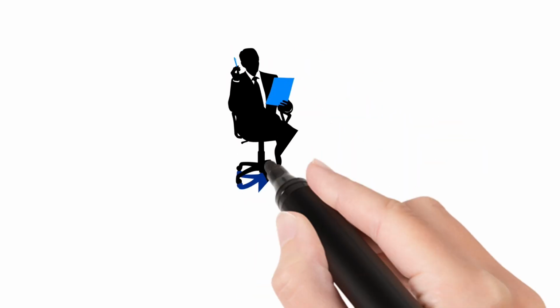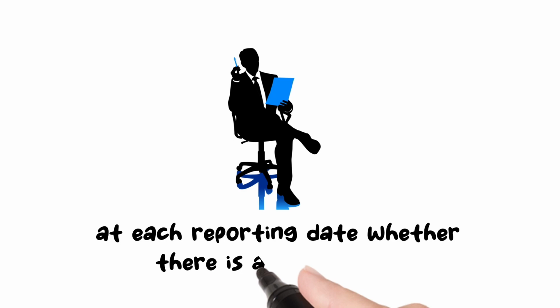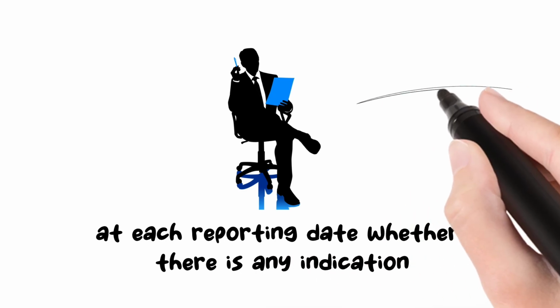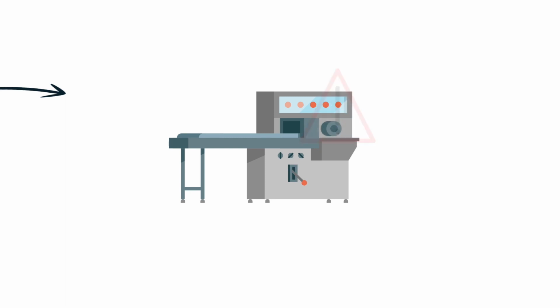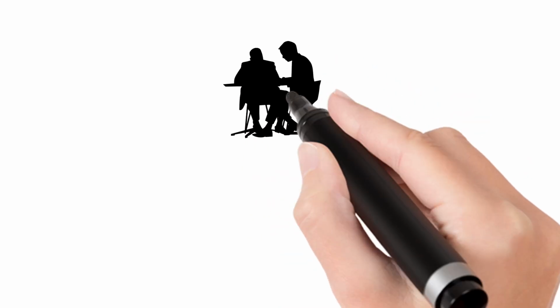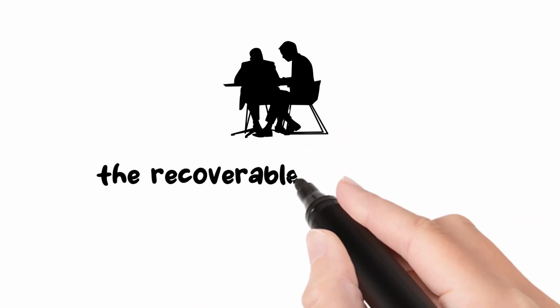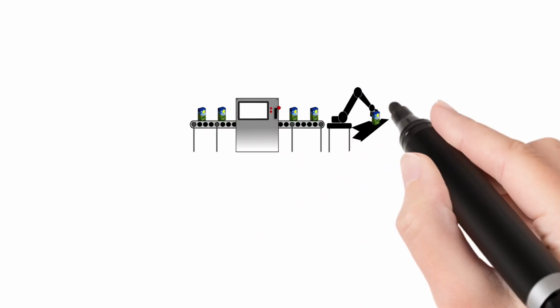An entity shall assess, at each reporting date, whether there is any indication that an asset may be impaired. If any such indication exists, the entity shall estimate the recoverable amount of the asset, irrespective of whether there is any indication of impairment.